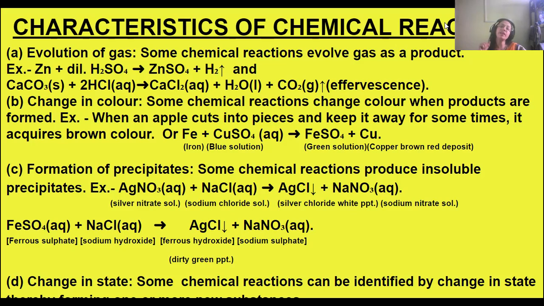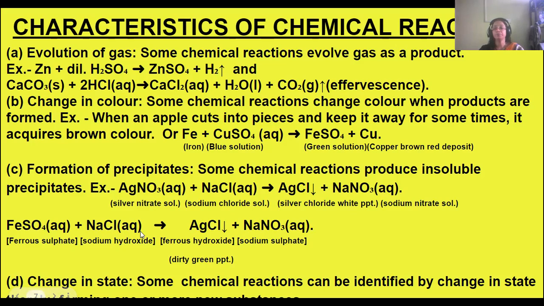Okay. The next example of a precipitate is ferrous sulfate. When ferrous sulfate solution is reacting with sodium hydroxide solution. Sorry, it is sodium hydroxide, not sodium chloride. Please rectify. There is some mistake in this. Please rectify this equation. So it will be ferrous sulfate and sodium hydroxide.